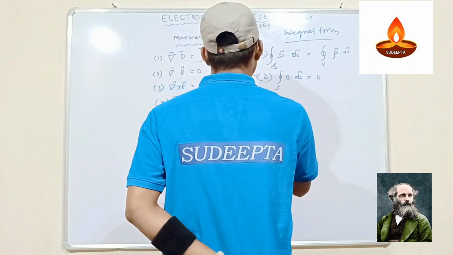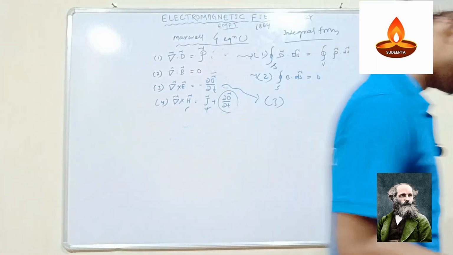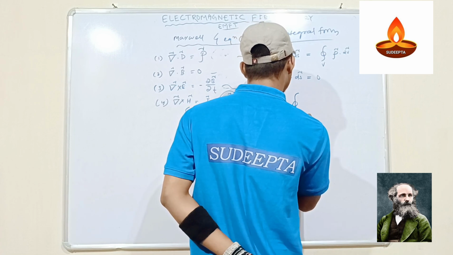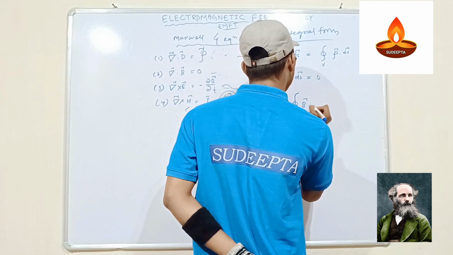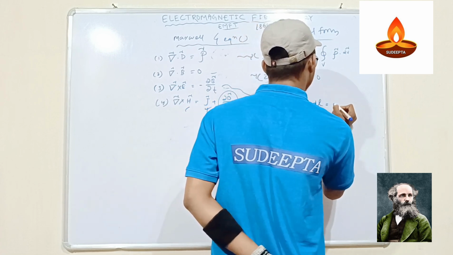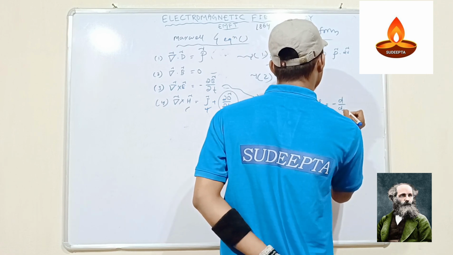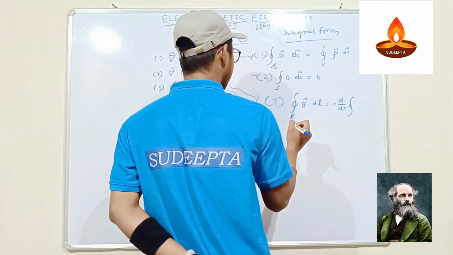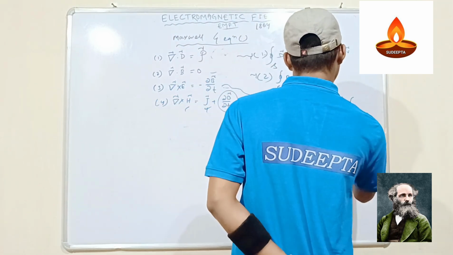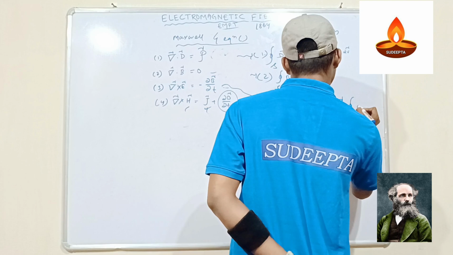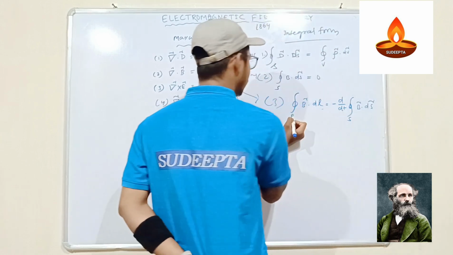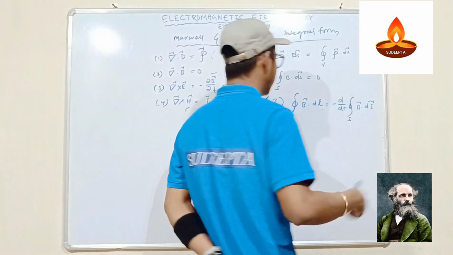And the third equation is the linear integral of E dot dl equal to minus d upon dt of the surface integral of B dot ds. Dl comes with a linear integral, ds comes with a surface integral.